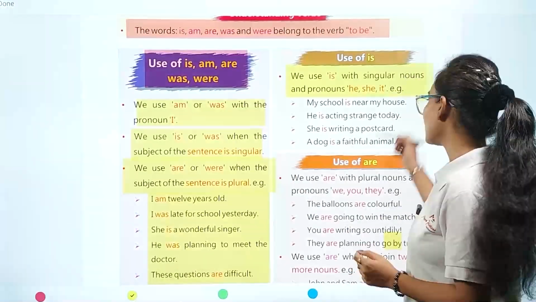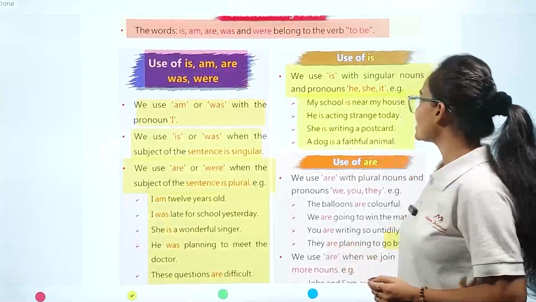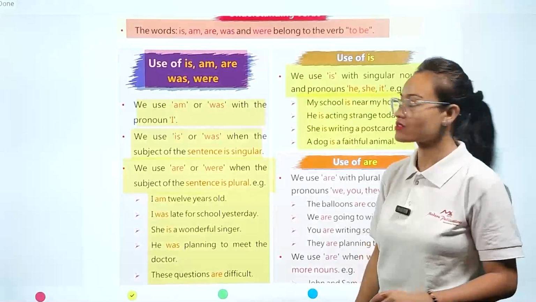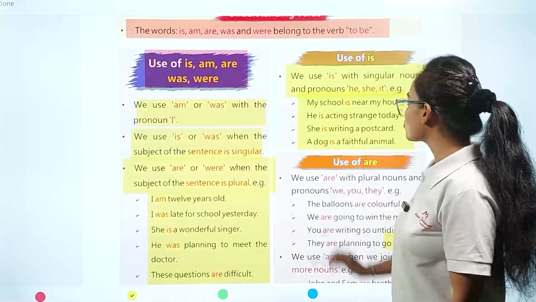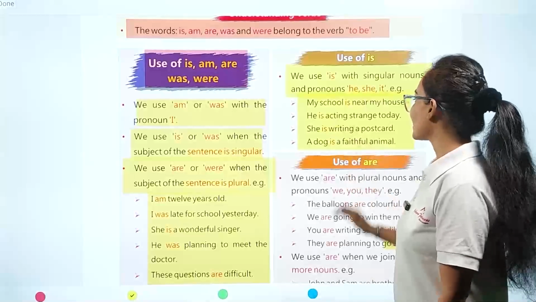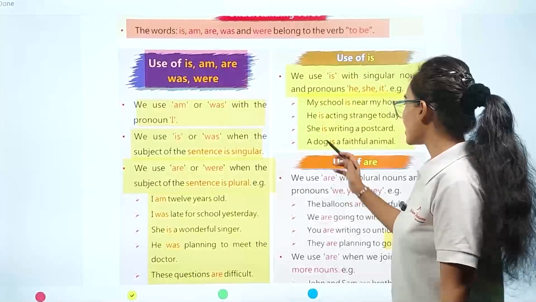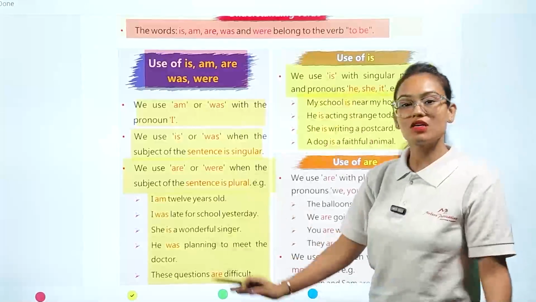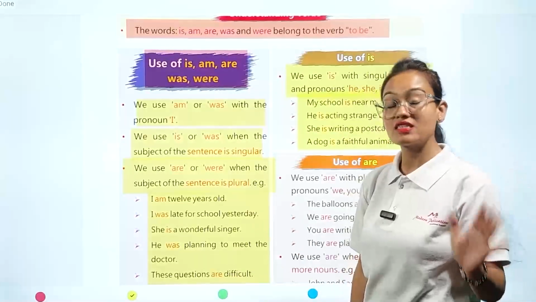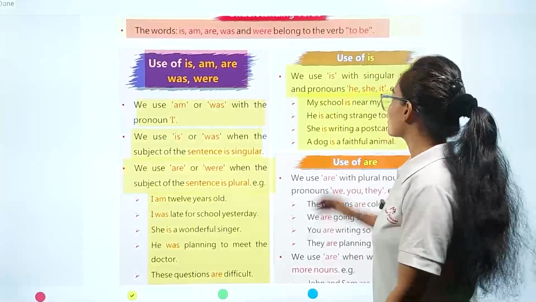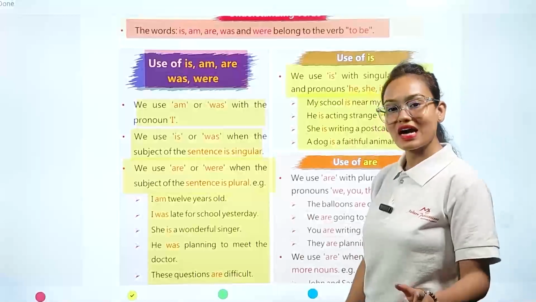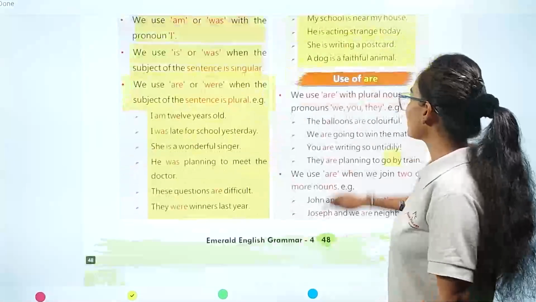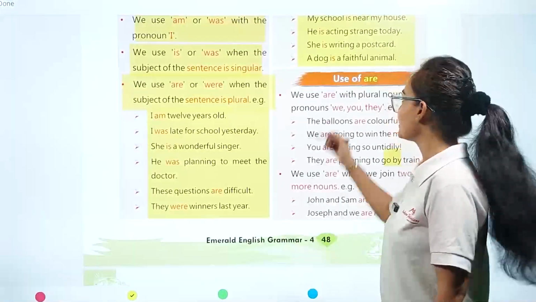Example, you can see here: My school is near my house. He is acting strange today. She is writing a postcard. And the last one: a dog is a faithful animal. Here, my dear student, we are talking about a singular noun and a singular pronoun also. So in this case, we are going to use is. Now, where are we going to use are? Let's see.